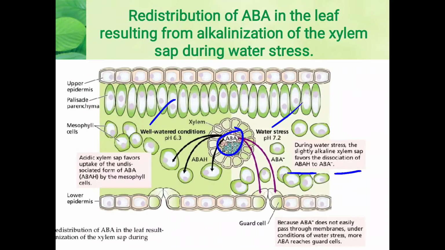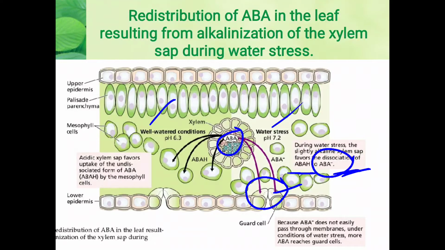Okay, so this abscisic acid negative form, because as soon as abscisic acid goes into this negative form, it cannot easily diffuse. It is not easily diffused across the membrane under the water stress conditions, and abscisic acid will readily reach the guard cells, and that will allow the stomata to be closed.